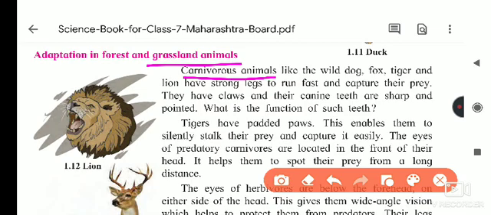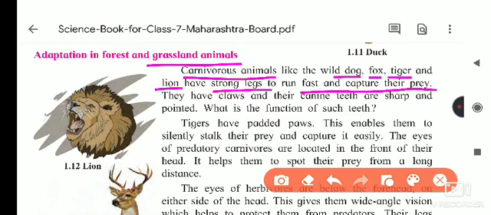Carnivorous animals are those animals that eat the flesh of other animals. So which animals are those? Dog, fox, tiger and lion have strong legs. They have strong legs to run fast and capture the prey.